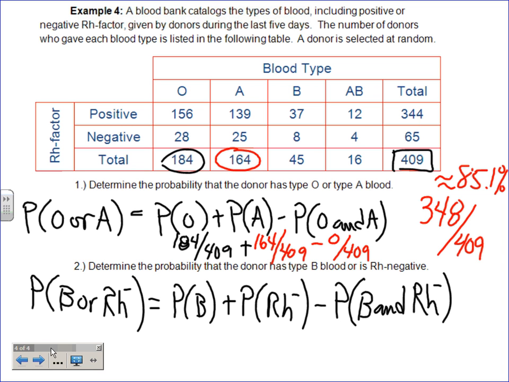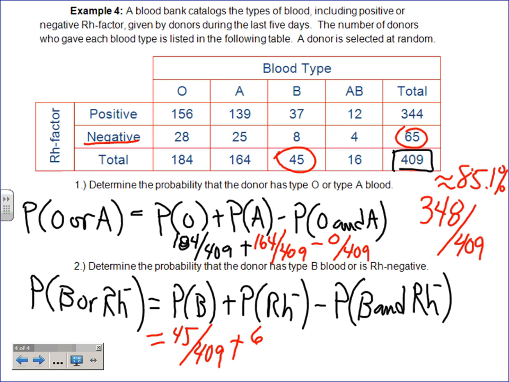So what'd you get for probability of B? Well, let's get this other stuff out of here. Is the total still 409 as it was in the first one? Yeah, it's still 409. So probability, where's B? Well, B in that is just total for 45, right? How about Rh negative? Where's that? Well, here's negative, right? So where's the total for Rh negative? Well, way over there, right? 65. Yeah, so 65 out of 409.